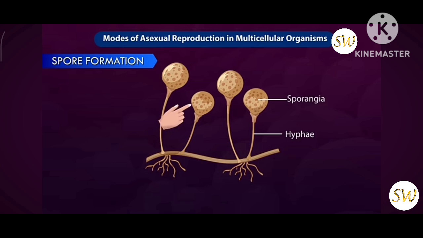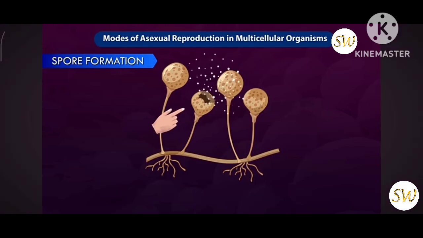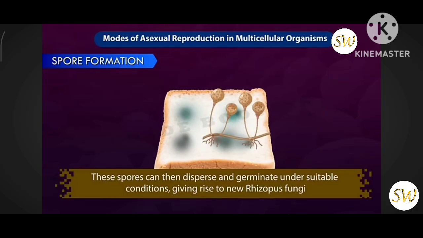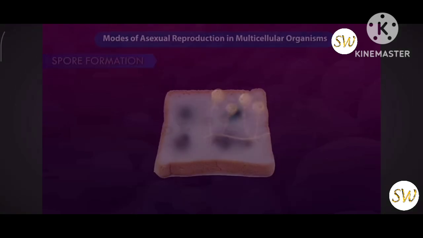As the sporangium matures, it eventually ruptures, releasing the spores into the surrounding environment. These spores can then disperse and germinate under suitable conditions, giving rise to new rhizopus fungi. This is all about the asexual reproduction in organisms.